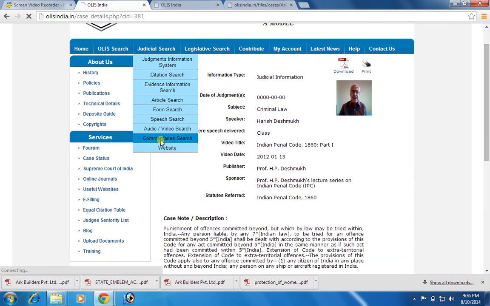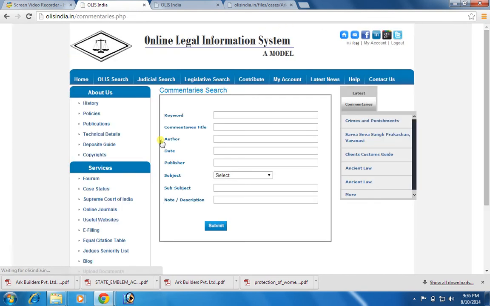Commentaries can also be explored. Here you have to use keywords. Suppose I use the word law and submit it. It will retrieve the commentary which contains the keyword case law. Interestingly, on the right side of the panel, 5 recently added commentaries are also mentioned.